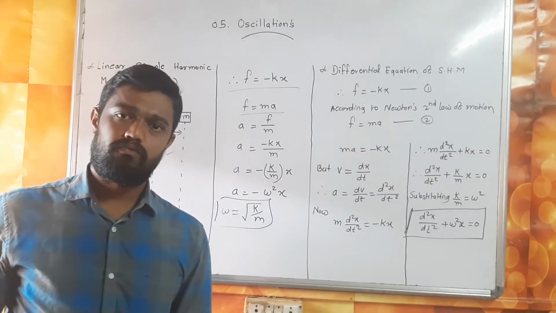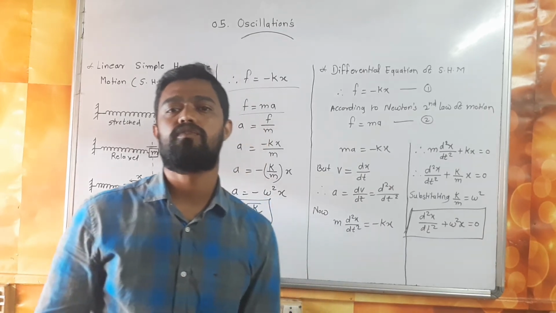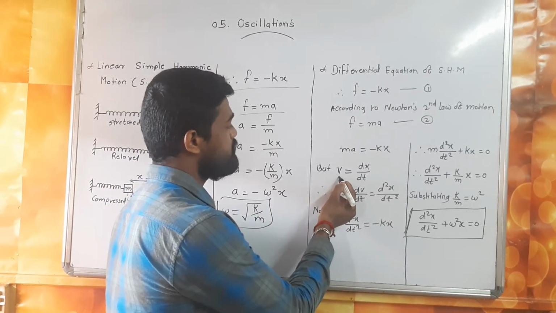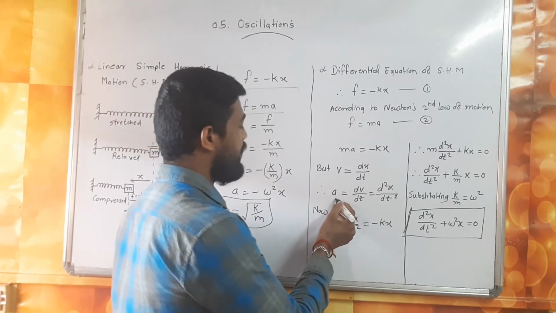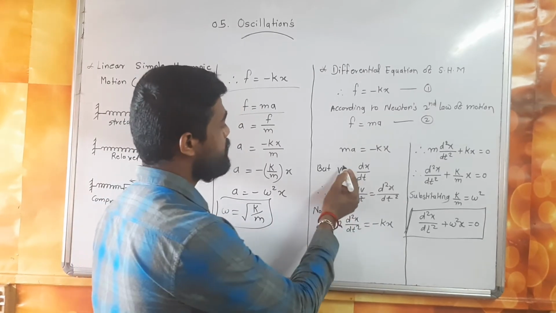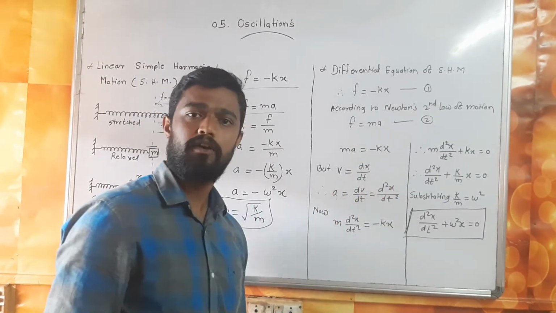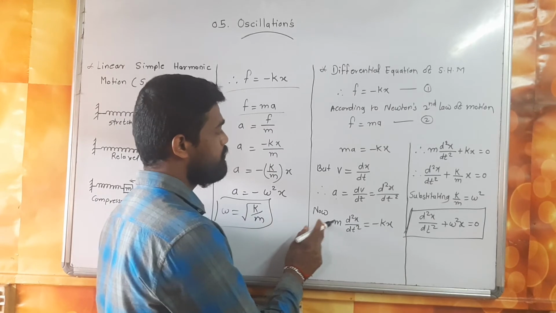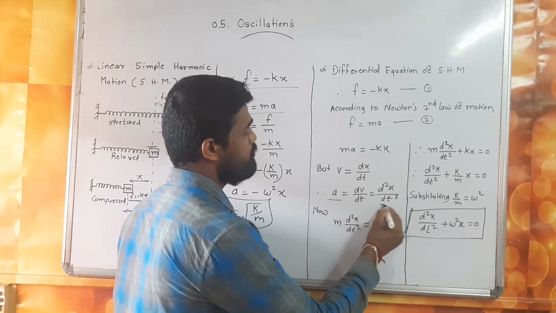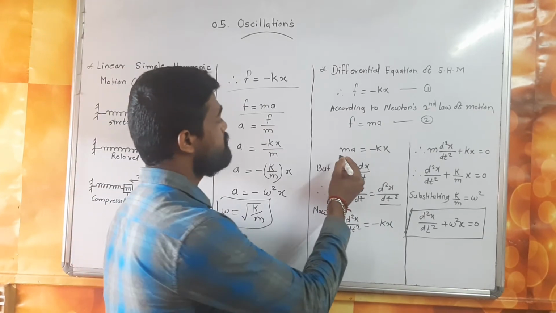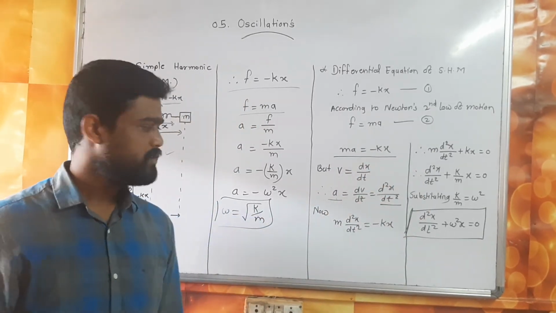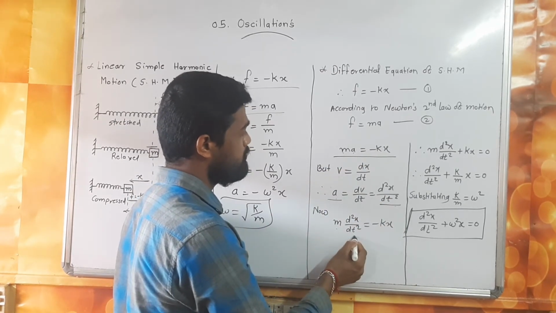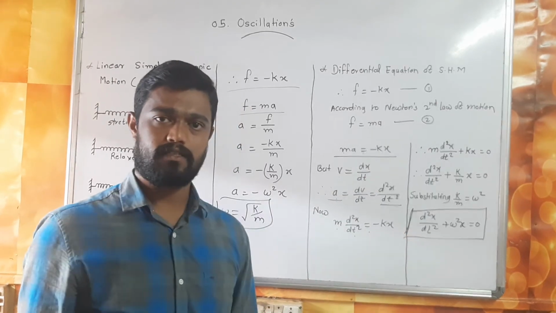We know that velocity is displacement upon time and acceleration is velocity upon time. So I write v equals dx upon dt, and acceleration a equals dv upon dt. When I differentiate this, I get d2x upon dt square. Now I put a equals d2x upon dt square in this equation, so m d2x upon dt square equals minus kx.